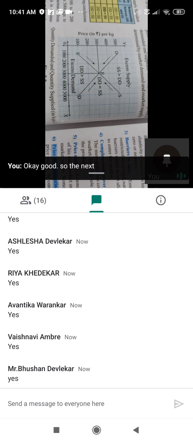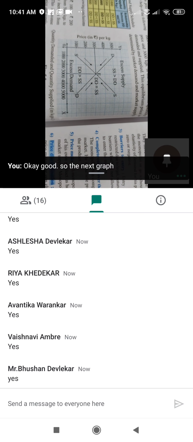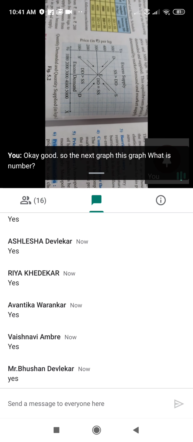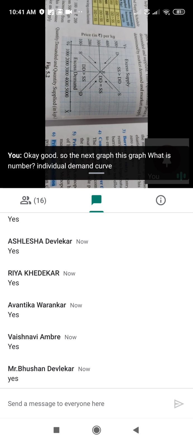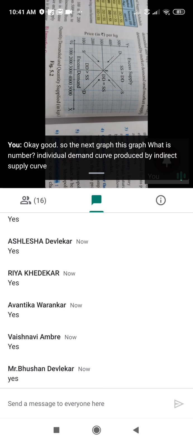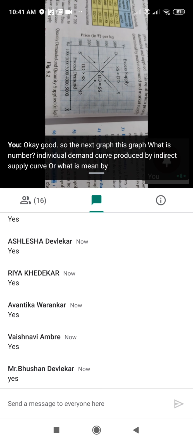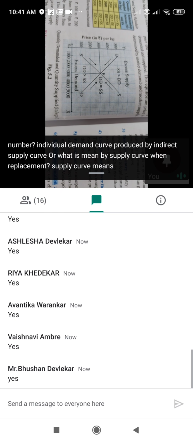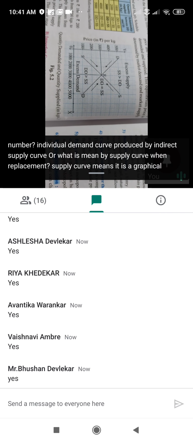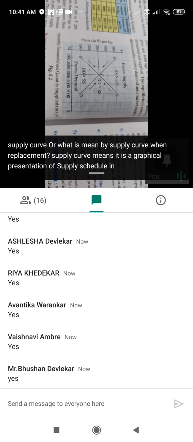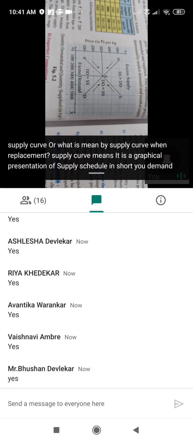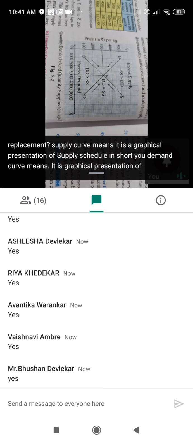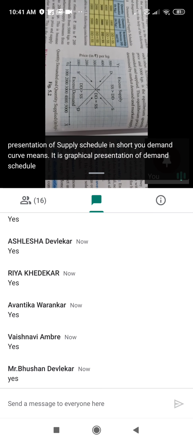graph. What is meant by individual demand curve, what is meant by individual supply curve, or what is meant by supply curve and what is meant by demand curve. Supply curve means it is a graphical presentation of the supply schedule, and demand curve means it is a graphical presentation of the demand schedule.